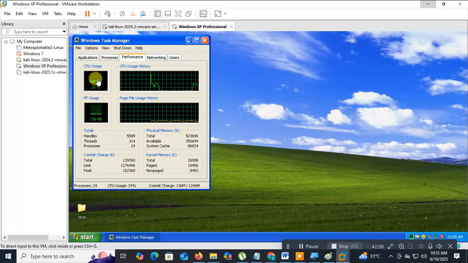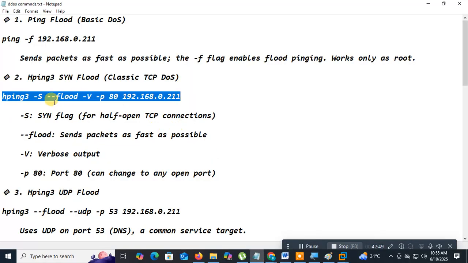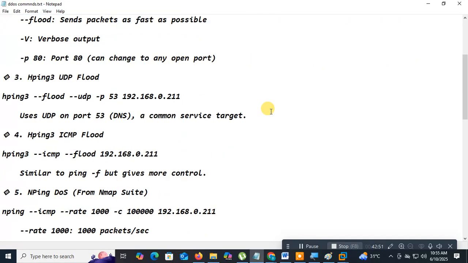CPU usage has now increased. Resources are being consumed more. After some time, like 15 to 30 minutes, it will go down. So which attack is this one? SYN flood attack. So next is what? UDP flood. Same thing here, instead of SYN we are going to use the UDP flood.